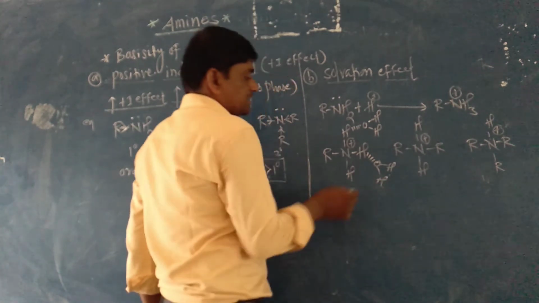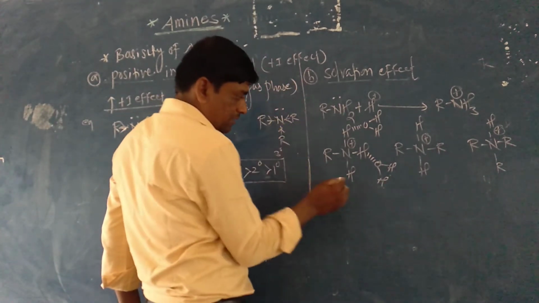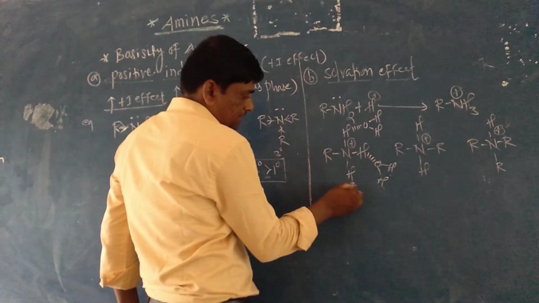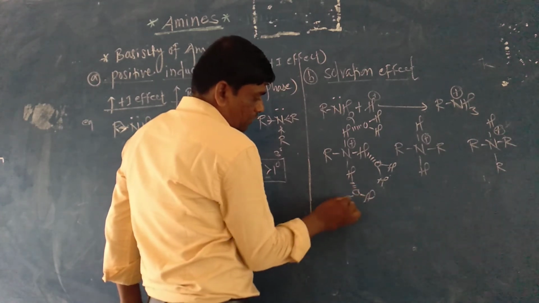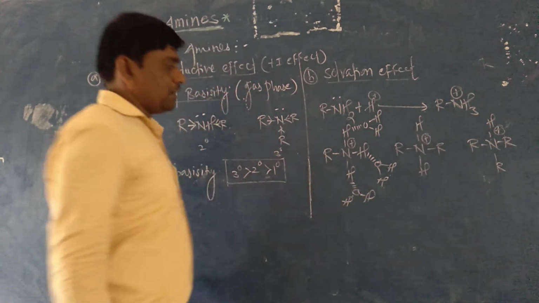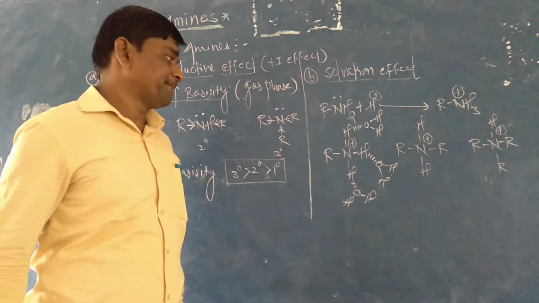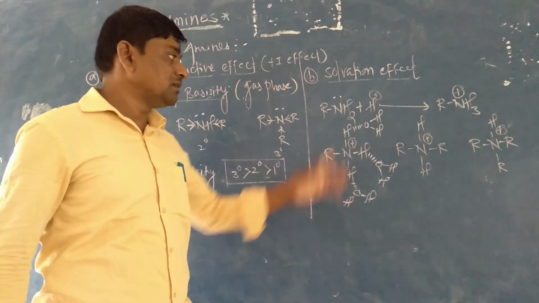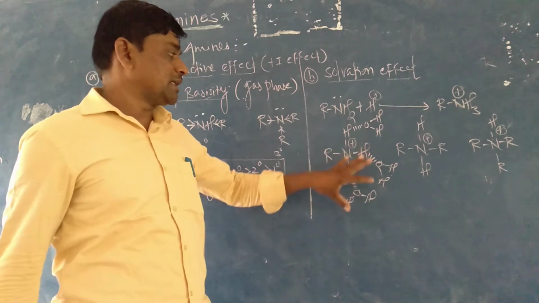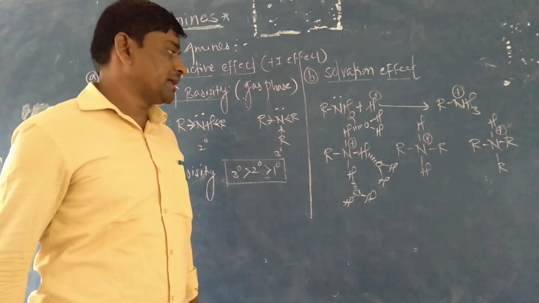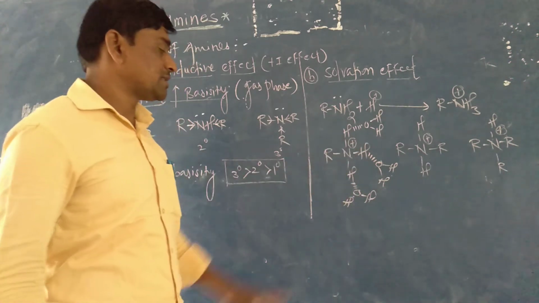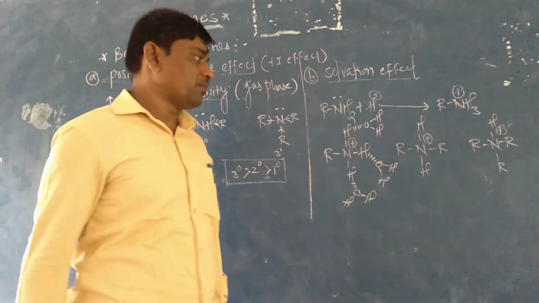This nitrogen atom can be stabilized: in the primary case, three water molecules are attached through hydrogen atoms, stabilizing this ammonium ion. The hydrogen atom is attached to the oxygen, stabilizing this positive charge.